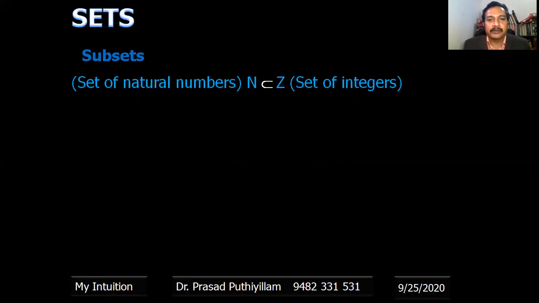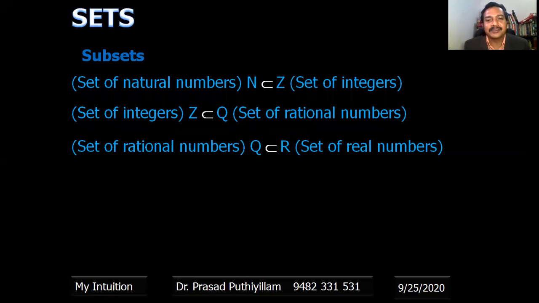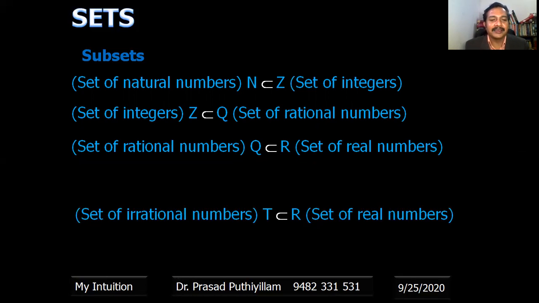The set of natural numbers N is a subset of the set of integers Z. By definition, the set of integers Z is a subset of the set of rational numbers Q. By definition, the set of rational numbers Q is a subset of the set of real numbers R. So we are following a series N, Z, Q, R. Now we are deviating: the set of irrational numbers T is a subset of R, the set of real numbers.